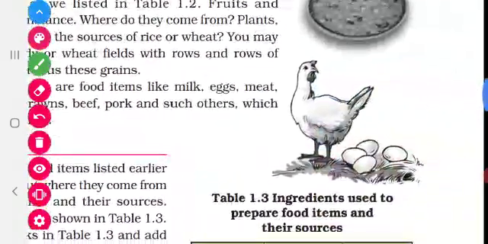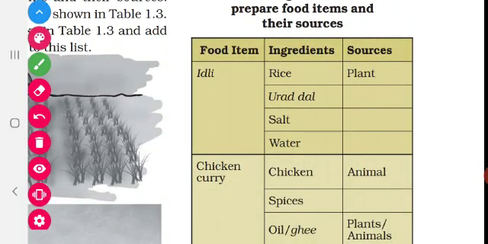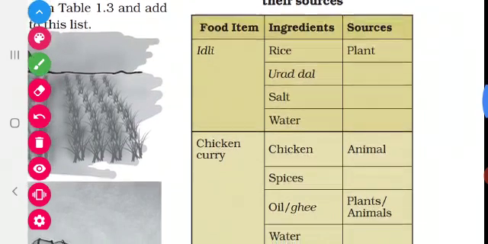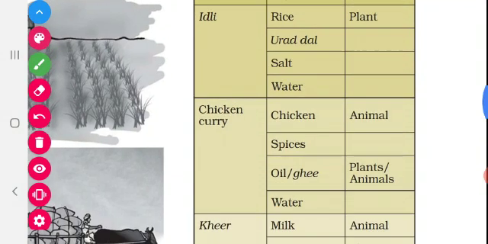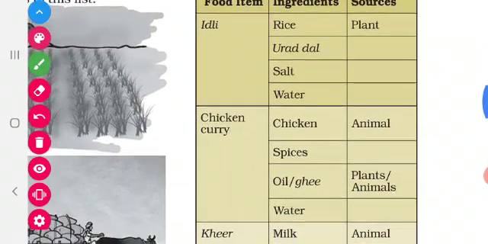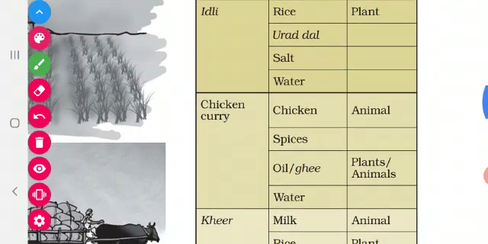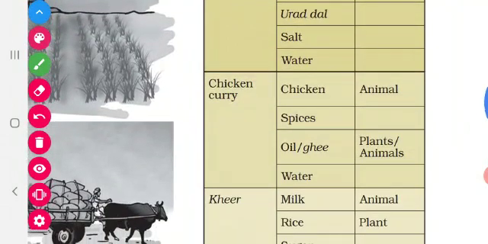Now come to activity 1.3. This is also your homework. You have to do it and submit in the next class. A food item is given, the ingredients are mentioned and the sources are to be given. For example, for making idli, the ingredients are rice, urad dal, salt and water. What is the source of rice? Plant. Urad dal? Plant. Salt? Salt is obtained from water, isn't it? Water? The sources of water are ponds, lakes, rivers and so on.